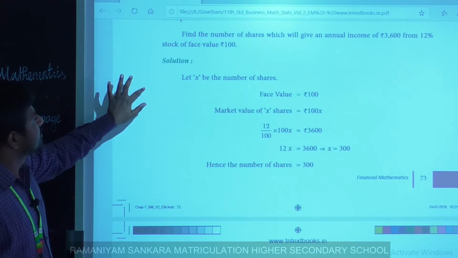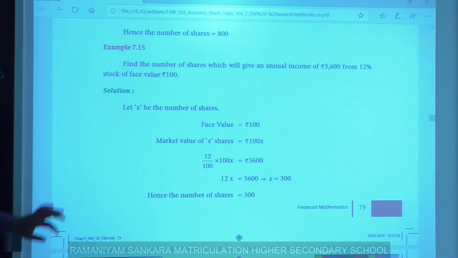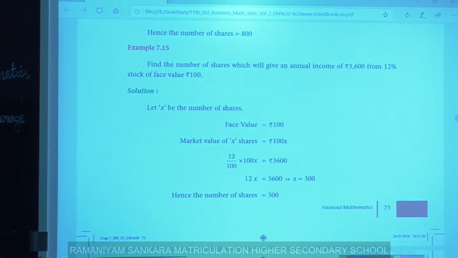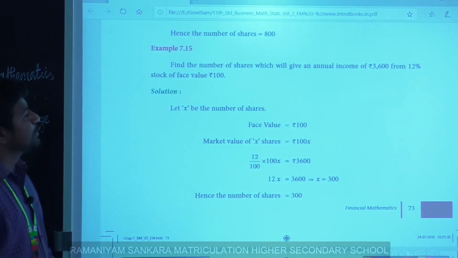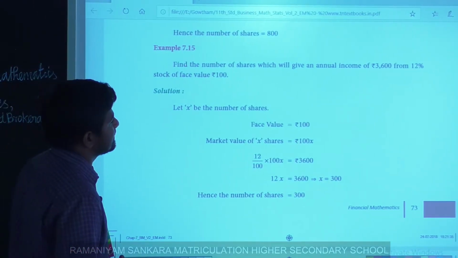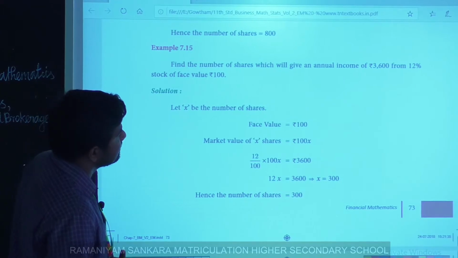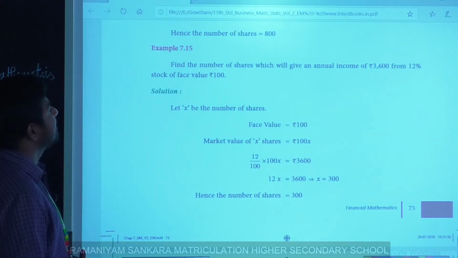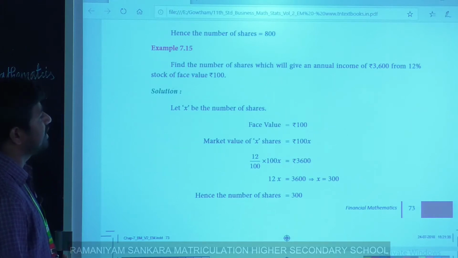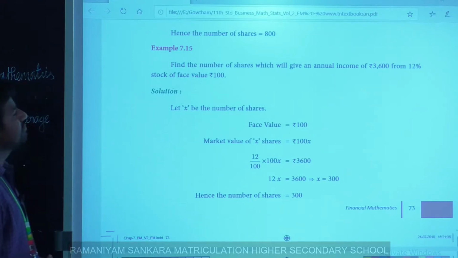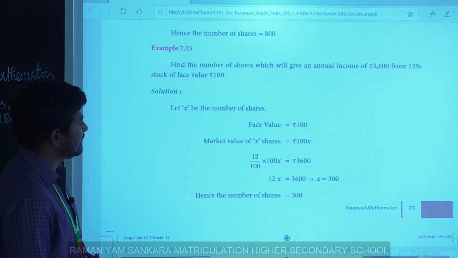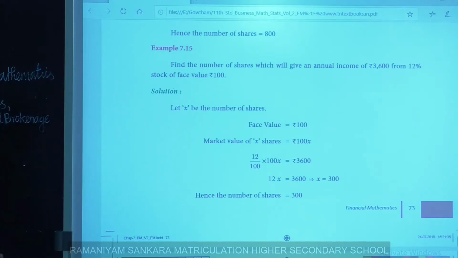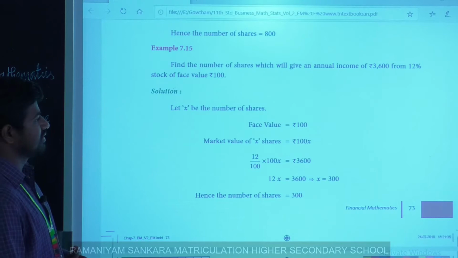Next, 7.15. Find the number of shares which will give an annual income of rupees 3,600 from 12% stock of face value rupees 100. Here we have to find the number of shares. Annual income is given from 12% stock of face value rupees 100.